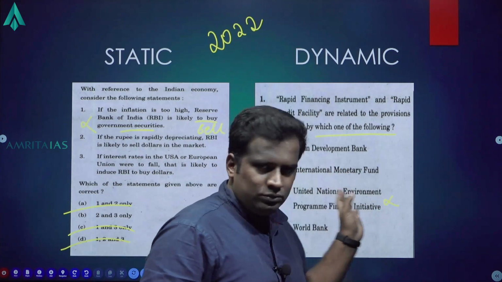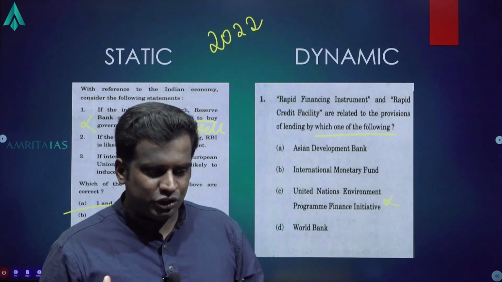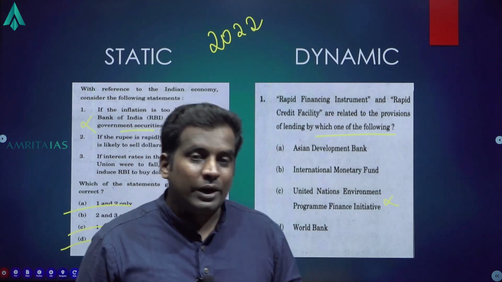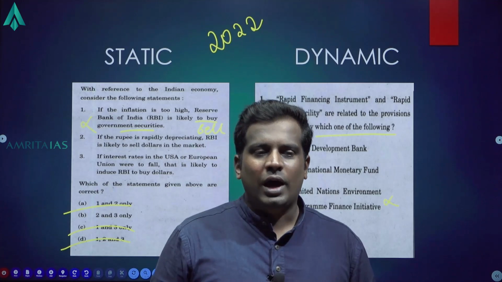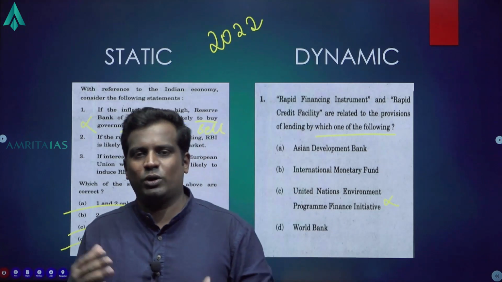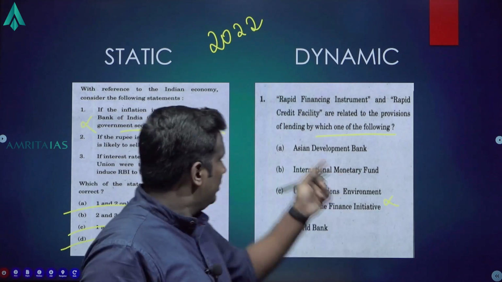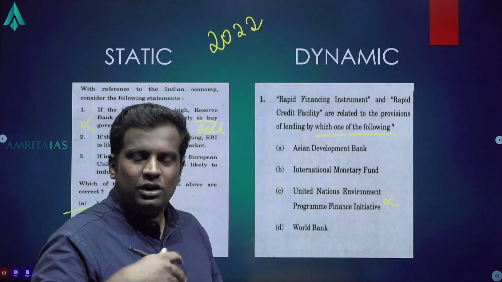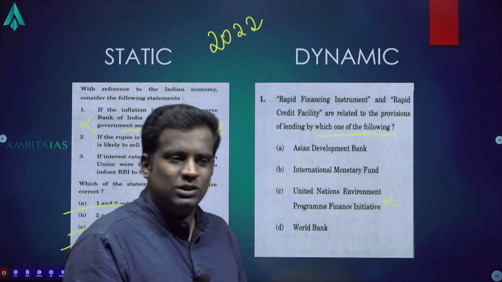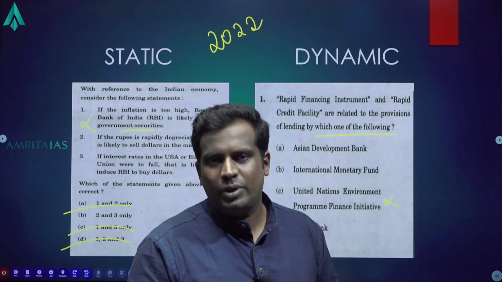In 2022, when this was happening, Sri Lanka was undergoing an economic crisis, Pakistan was also undergoing an economic crisis, and IMF brought in some instruments known as Rapid Financing Instrument and Rapid Credit Facility to extend credit to those nations beleaguered by balance of payment problems.